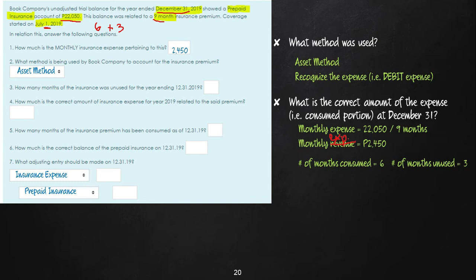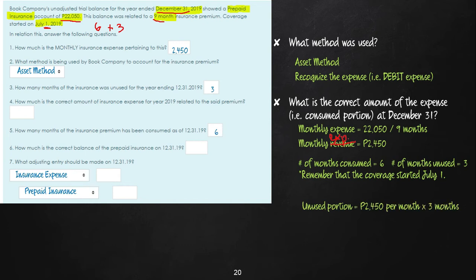We now have the answer to question number 3: how many months of the insurance were unused or unexpired? The unexpired is 3. And the answer to number 5, how many months of the premium have been consumed or expired? The expired is 6 months. Next, what we do is we now compute.